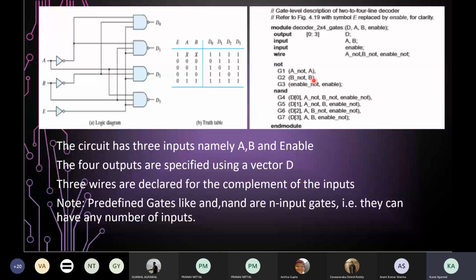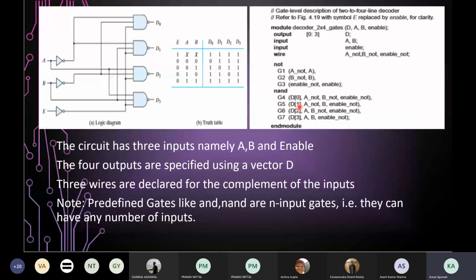Now let's move on to the four NAND gates that we will be using in our circuit, namely G4, G5, G6 and G7. First we mention the output D0, D1, D2 and D3. Just like you access array values in any programming language, similarly we access the multiple bits of the vector.